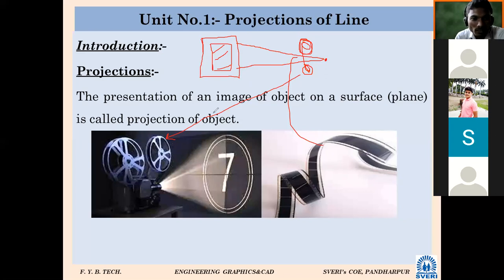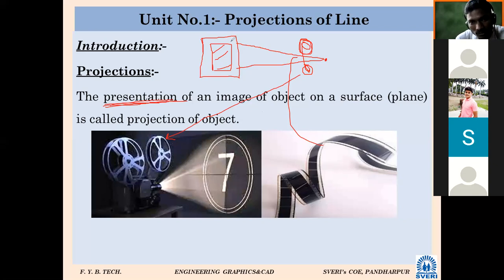So what I want to tell here, what is meant by projection? Projection means whatever light source was focused, we are observing this small image as an enlarged image. It is actually not part of the syllabus. To understand what it means by projection, I have kept this image. So here we can see presentation of an image. Presentation means we are presenting on the larger screen. Presentation of the object on the larger screen is called a projection. Presentation of the image on the screen.